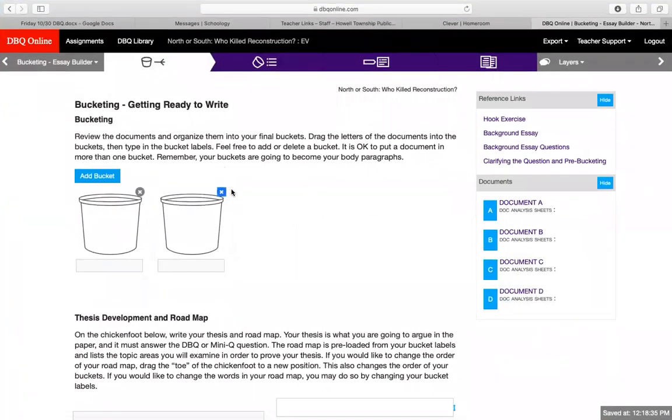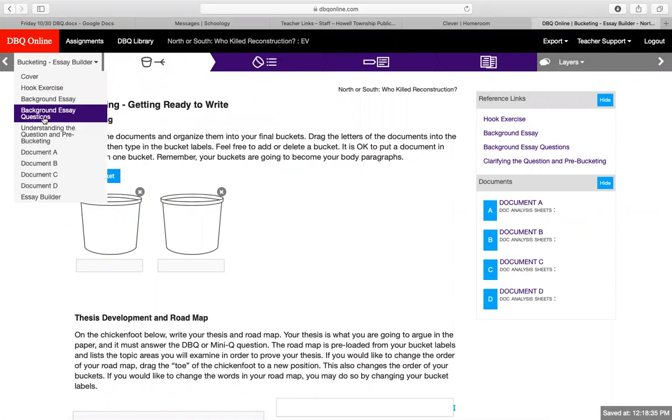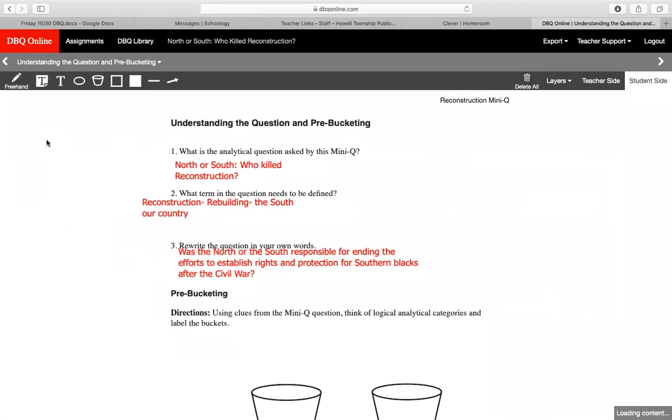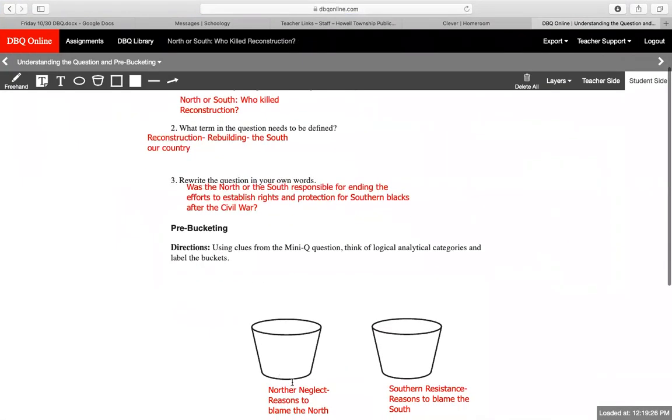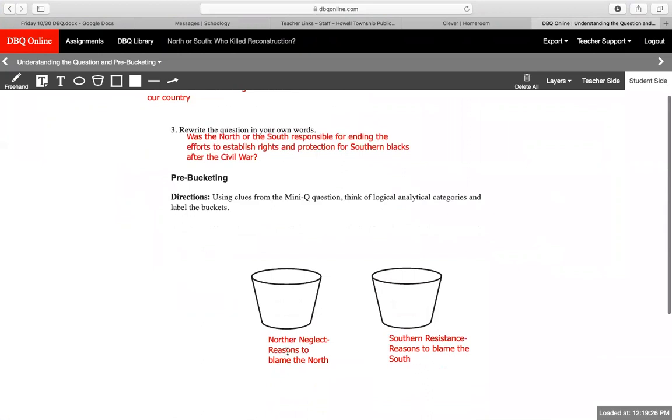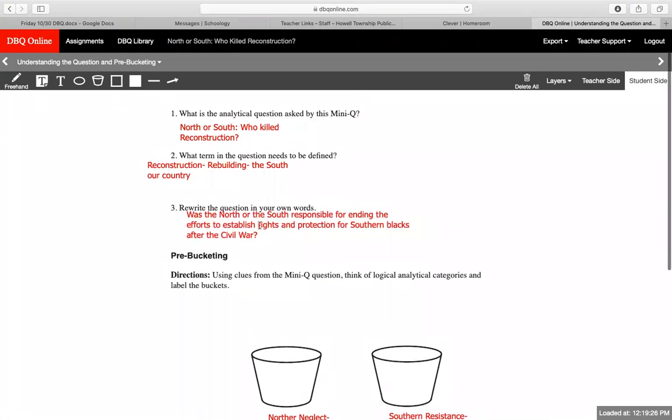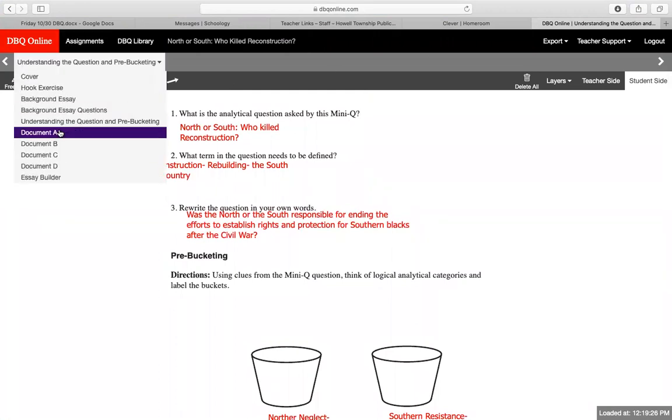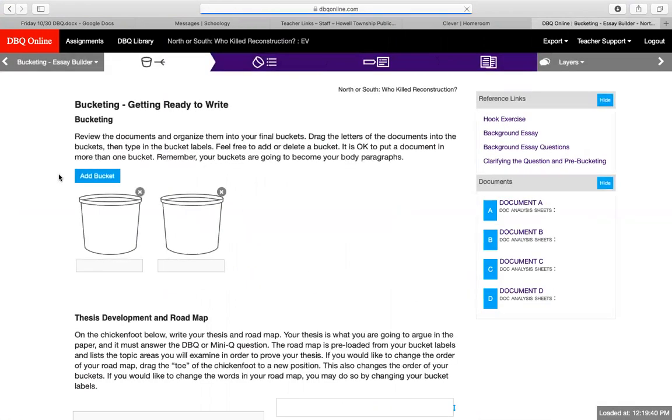So now we're going to be getting ready to write. So this is our bucketing, getting ready to write. And remember, we did our pre-bucketing over here, where we had come up with our two reasons, northern neglect, southern resistance, and we kind of had started to come up with our rewriting the question, developing our thesis. So now we are at the essay builder and getting ready to write.